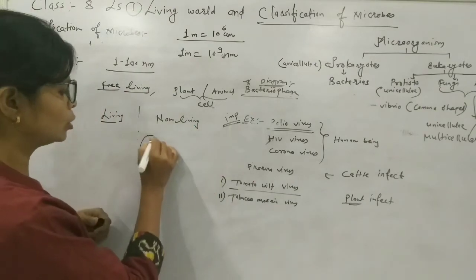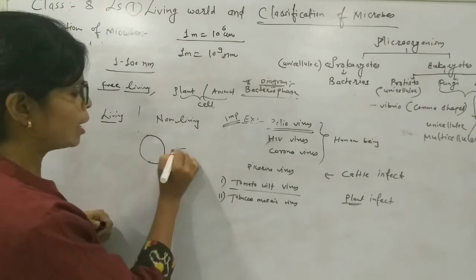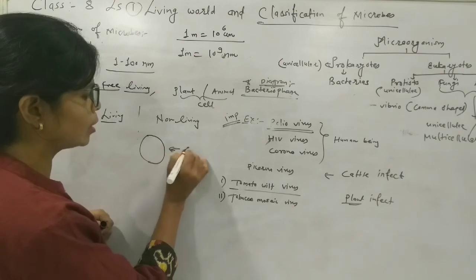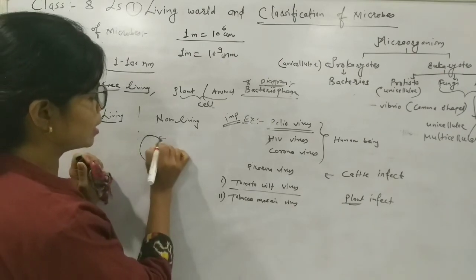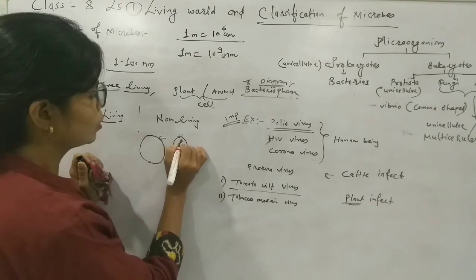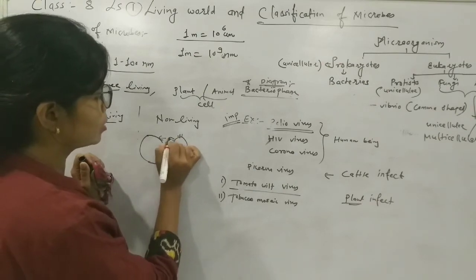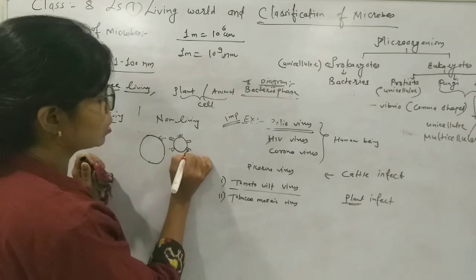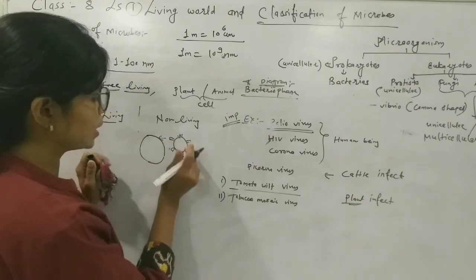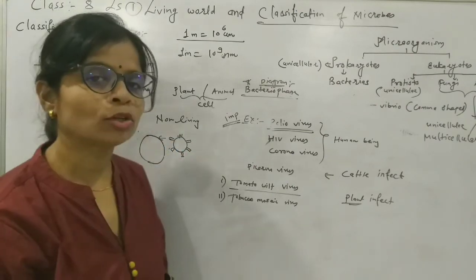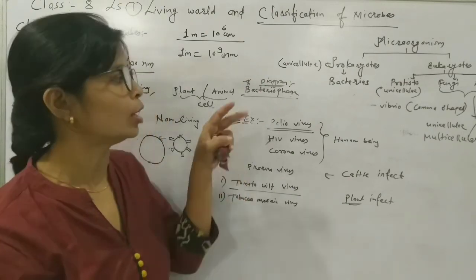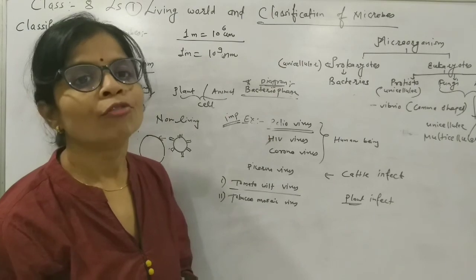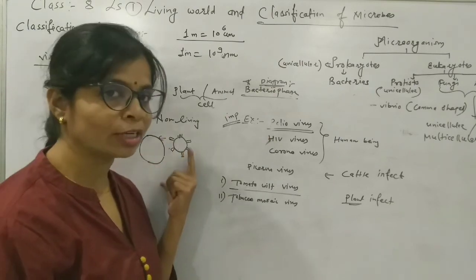Suppose this is a bacterial cell and there is an attack of a virus on it. This virus gets attached to the bacterial cell. That stage or phase is called bacteriophage.